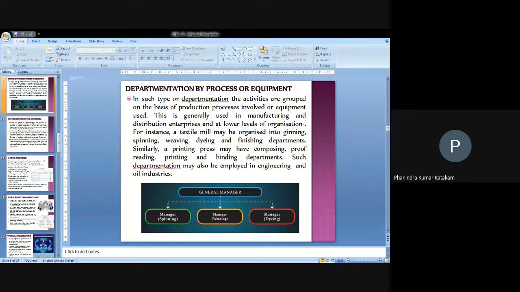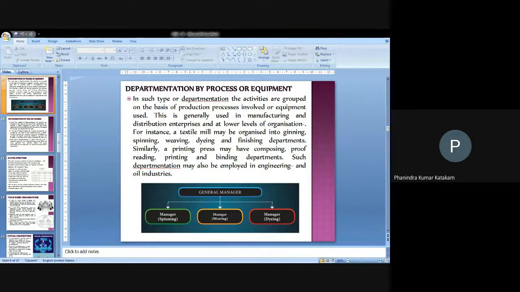See, composing is done by one person, proofreading is done by another person, and printing and binding and all these activities will be combined. Then only this finished product will be ready in the market to sell and make your business done. That's why you make your business based on the classification of the process.